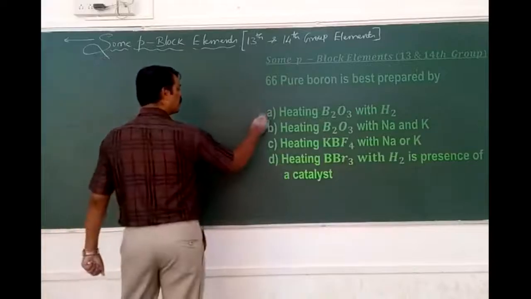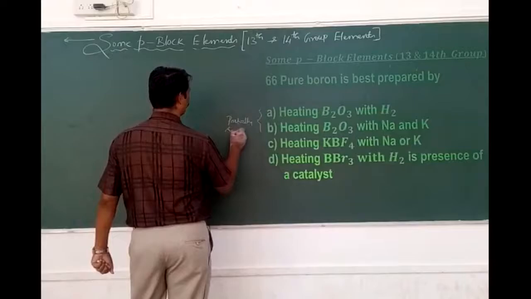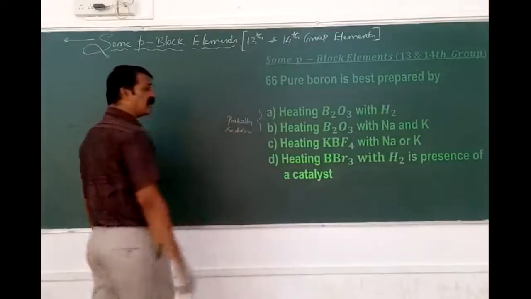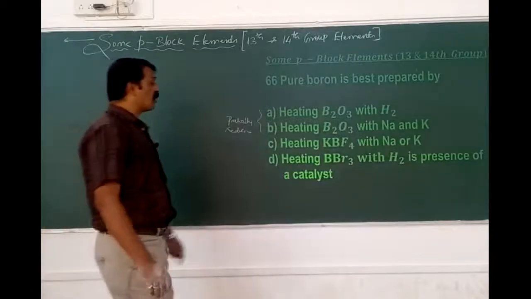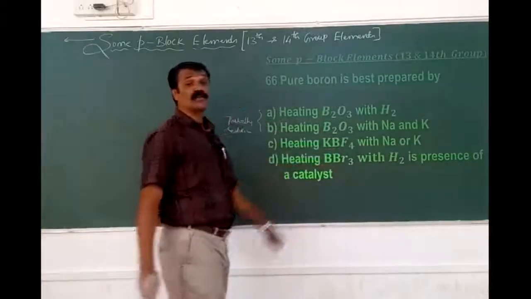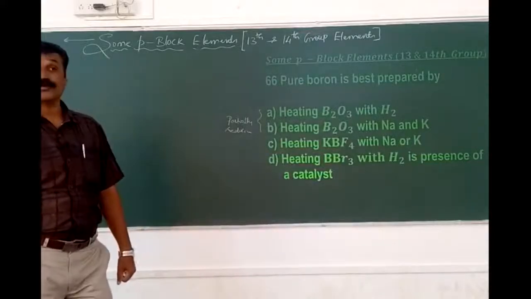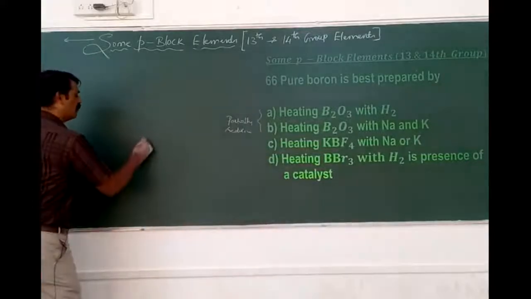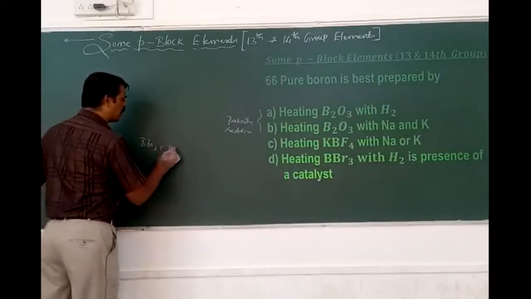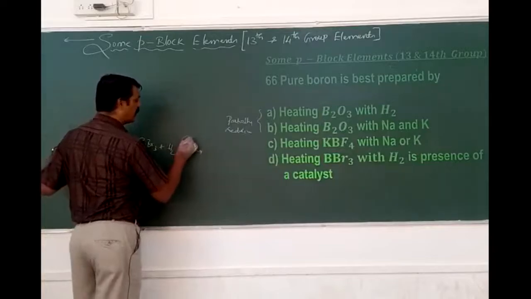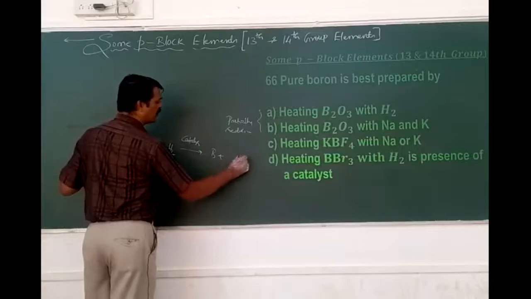So these two get partially reduced because the reaction is not very fast. Of course, we are getting the boron, but it gets partially reduced. Here, potassium fluoroborate, as it is a mixture of two salts, means boron trifluoride is formed. The boron trifluoride is difficult to reduce. Therefore, the one and only option is boron tribromide, being the less electronegative, when it is directly passed with hydrogen in support of a particular catalyst, where I am expecting this, and that is easily removed in the form of which one?